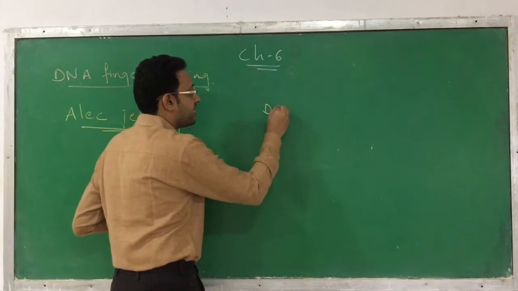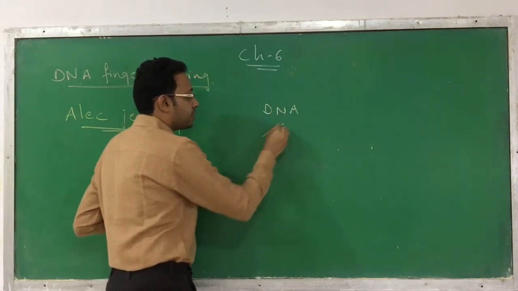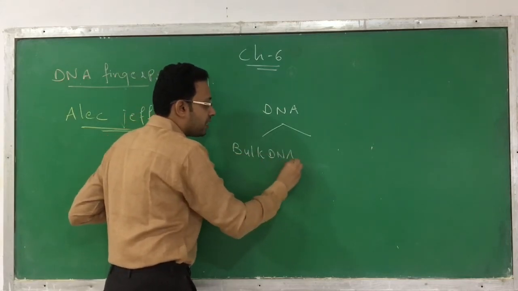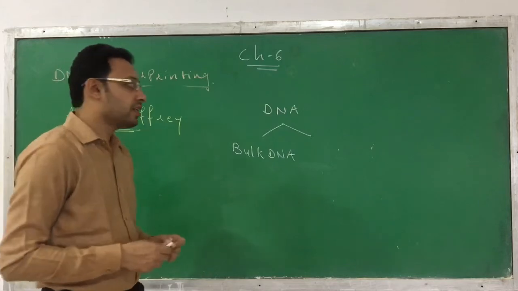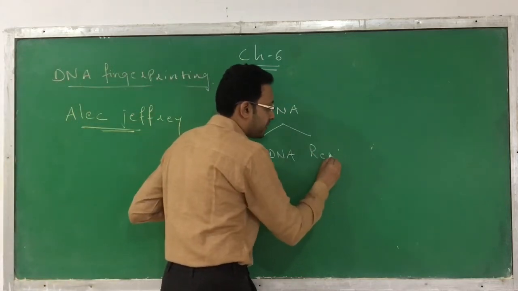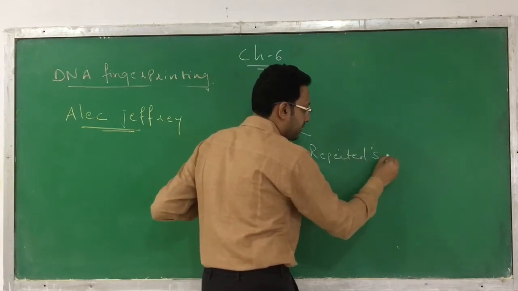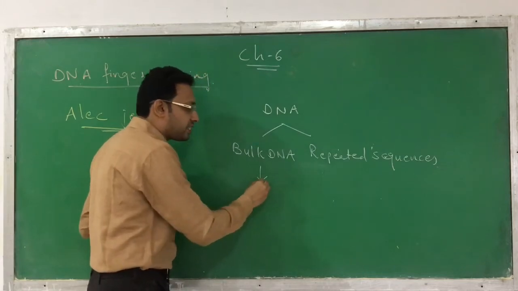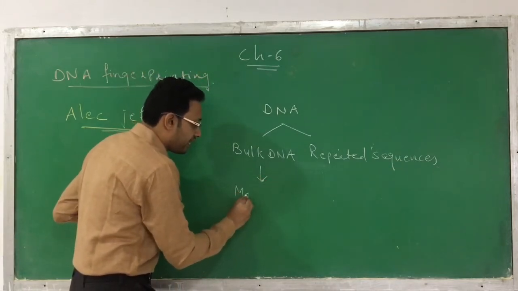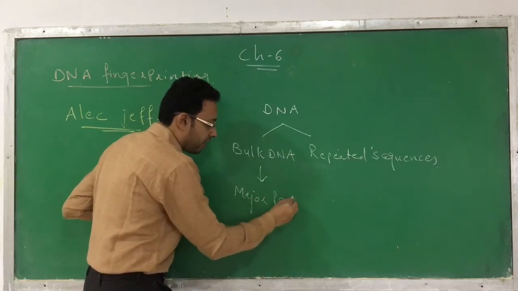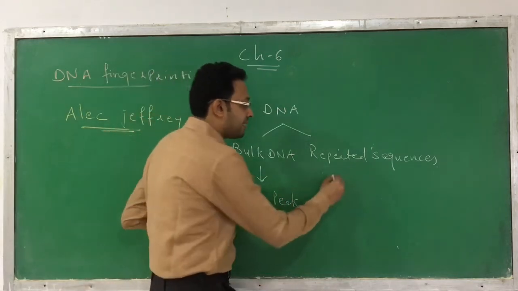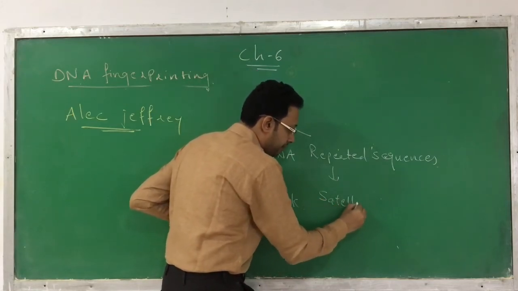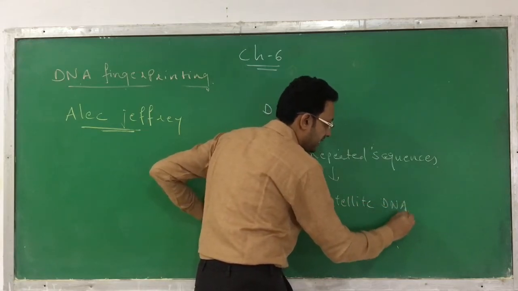If you see the DNA of an individual, there are two parts. First is the bulk DNA, the major kind of DNA, which is responsible for coding. But the other sequences are the repeated sequences. This bulk DNA, the major part which is responsible for coding, is denoted as a major peak in the autoradiograph. But these repeated sequences form a minor peak, and that's why we call it satellite DNA.